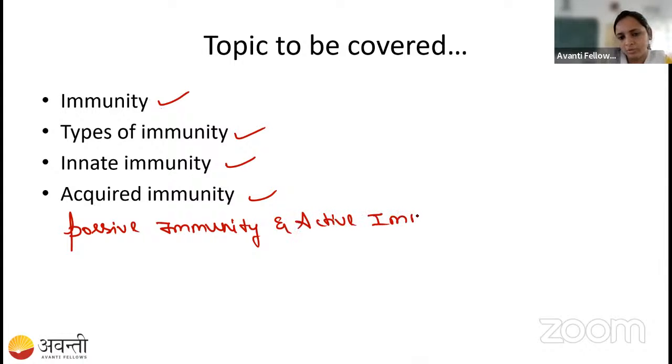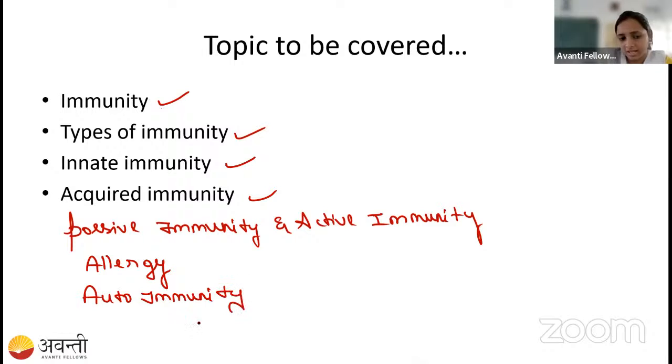We are also going to talk about allergy, how an allergic reaction occurs, then autoimmunity, and also vaccination. So we are going to cover all these things in the immunity part: passive and active immunity, allergy, autoimmunity, and vaccination.